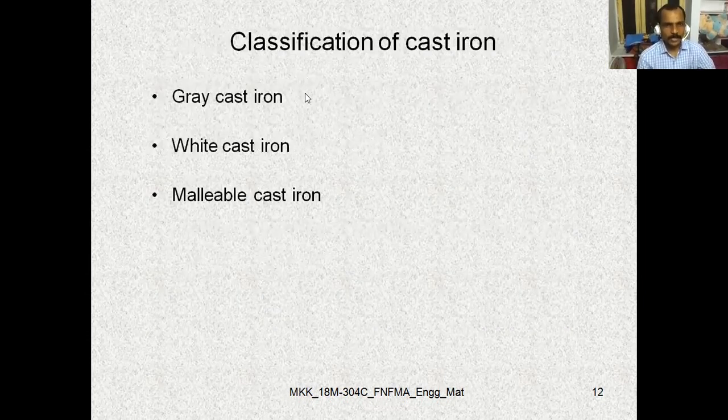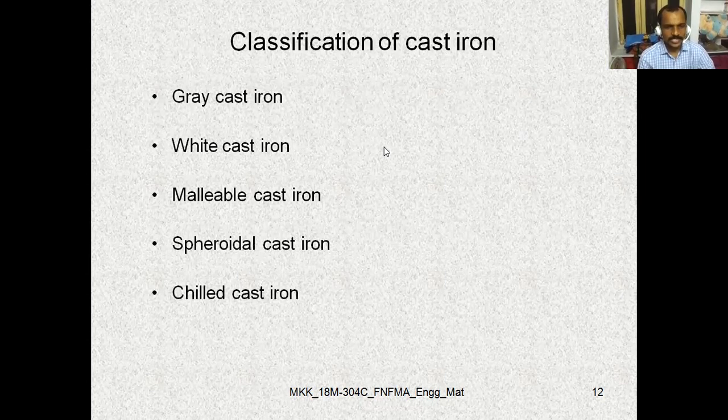The first type of cast iron is gray cast iron. Second is white cast iron. Third is malleable cast iron. Fourth is spheroidal cast iron. Fifth is chilled cast iron. Sixth is alloy cast iron.